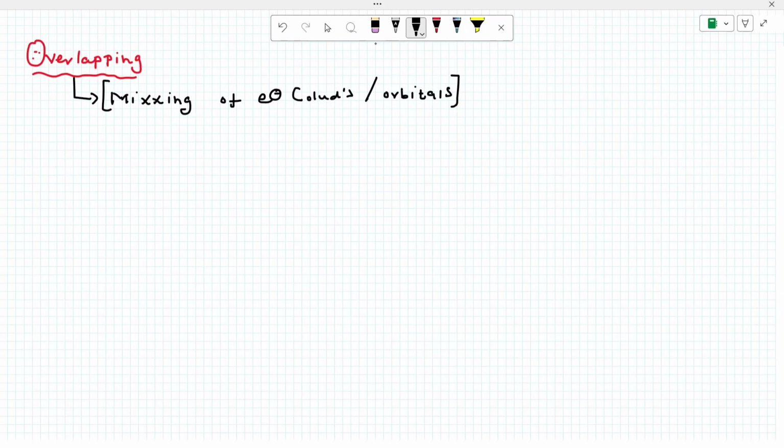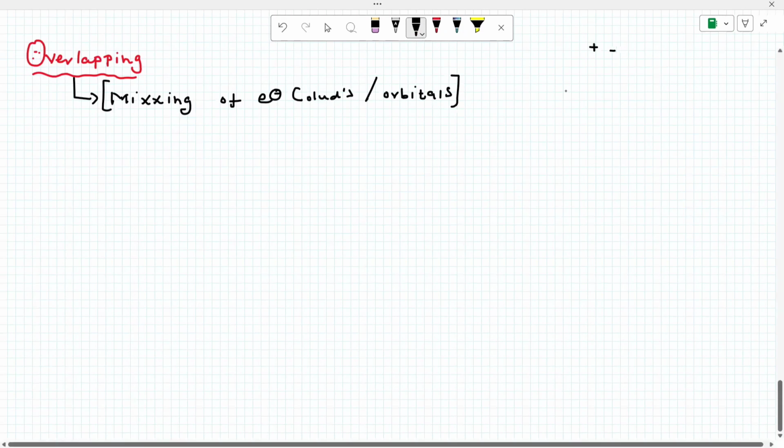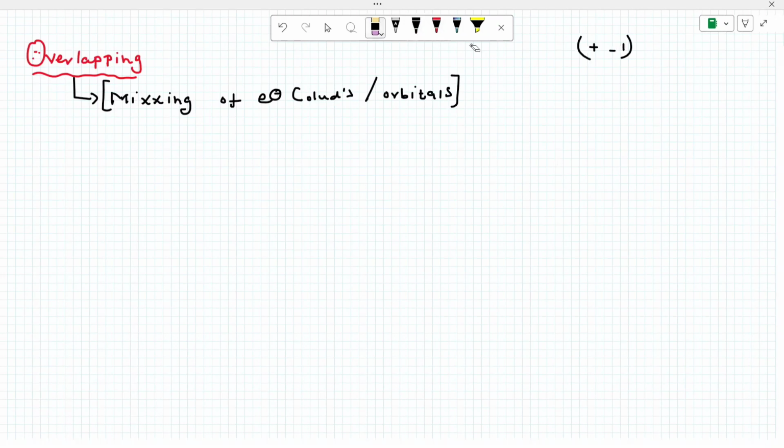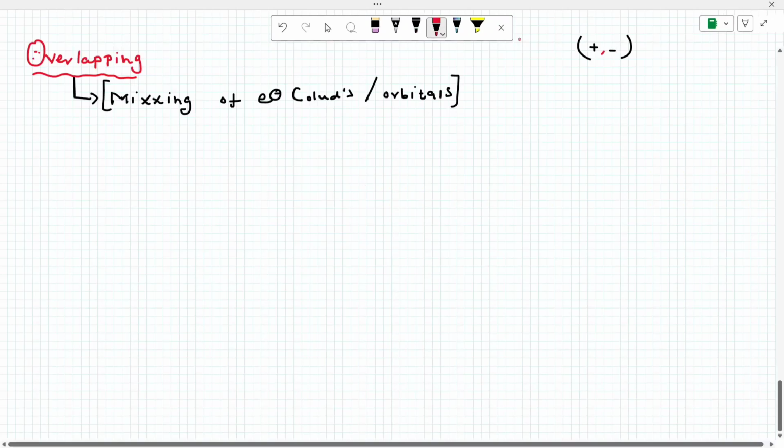Okay, very important. First one, sigma overlap. Listen, before starting overlap, I use some notation. If we talk about plus minus, what is plus minus now? It's not a charge, right? It's nothing but wave function. Listen, when two lobes have the same sign, now, effective overlap.